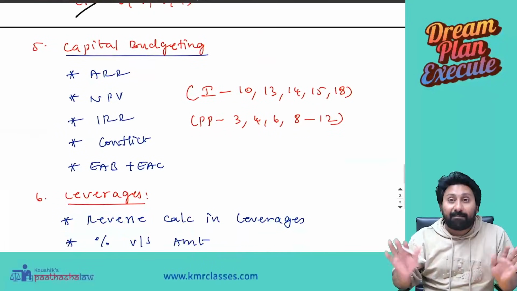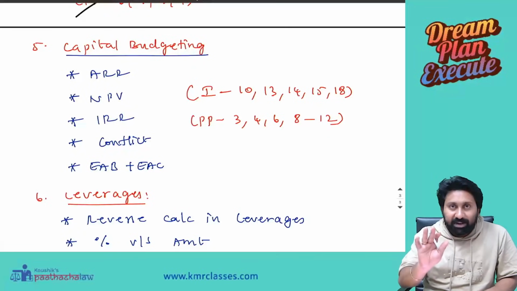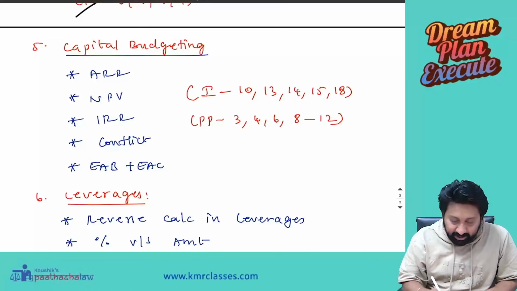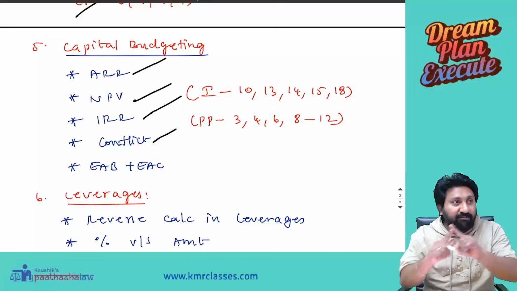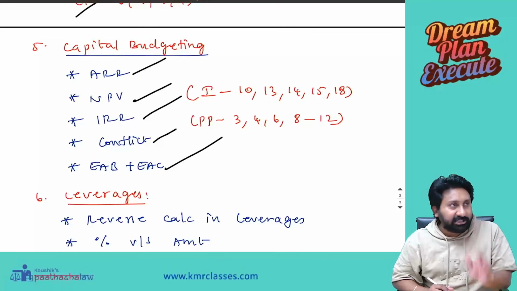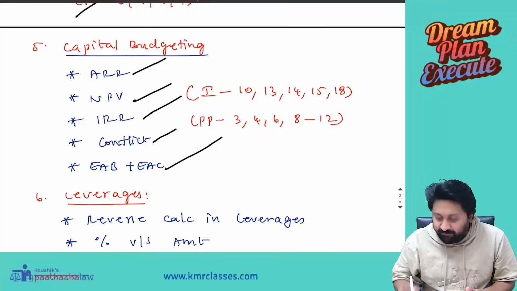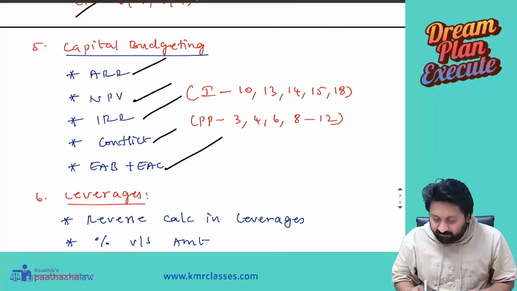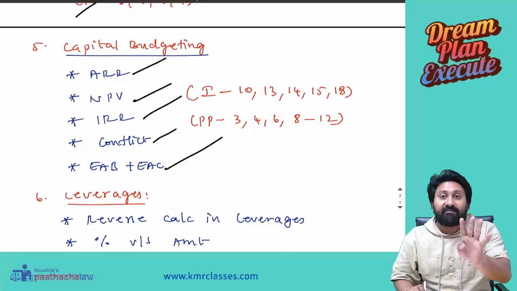Next, capital budgeting. There are so many things, but I pointed out 5 important things you should not miss. Okay: accounting rate of return, NPV, IRR, conflict between NPV and IRR, EAB and EAC. What illustrations should I do? 10, 13, 14, 15, 18. Must-do illustrations. Okay, next 3, 4, 6, 8, 9, 10, 11, 12.